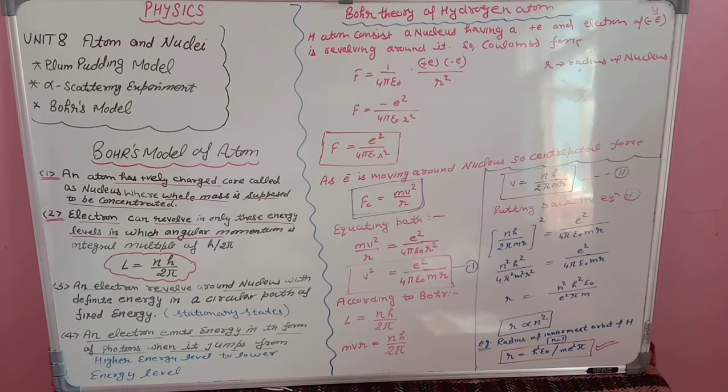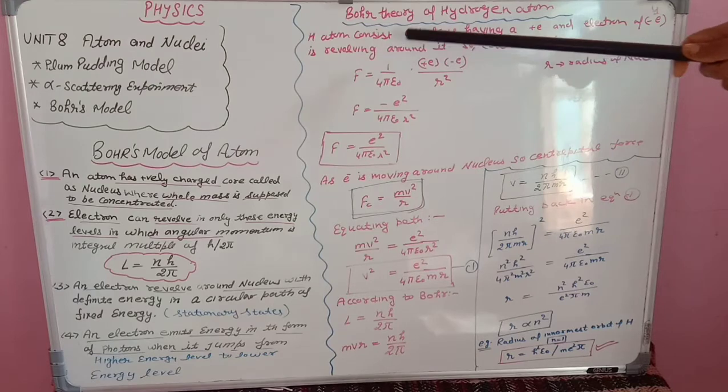Students, now questions are coming on the basis of Bohr's model of atom, like finding the expression for the radius of a hydrogen atom in the first orbit, second orbit, third orbit, and so on. And they may ask questions about the energy of the hydrogen atom. So today we will study the expression for the radius of the hydrogen atom, and tomorrow we will study its speed and energy. So let us start with the very first topic, which is based upon Bohr's theory, that is Bohr's theory of hydrogen atom.